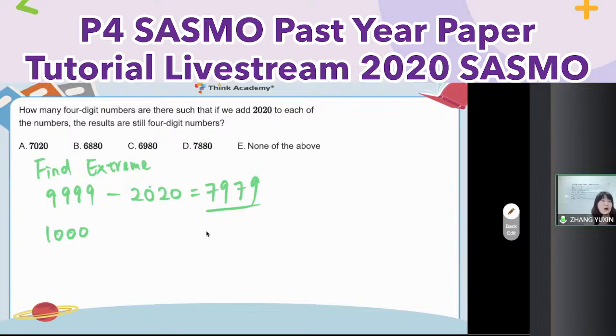So here, how many 4-digit numbers? I have to use the last one minus the first one. Pay attention. What should I do? I have to plus 1. Why? Because when I do the subtraction, I already minus 1000 itself. That's why I have to plus 1. Great. So here is equal to 6980. Great. Okay, so let me see the next one.